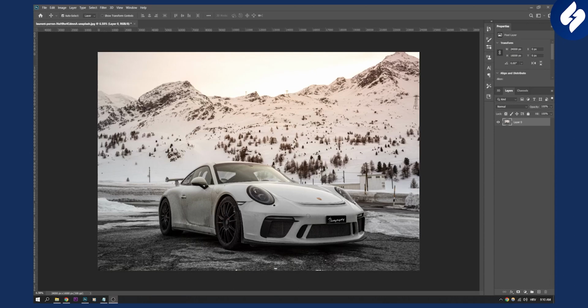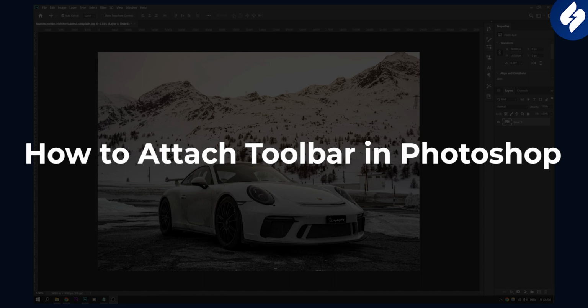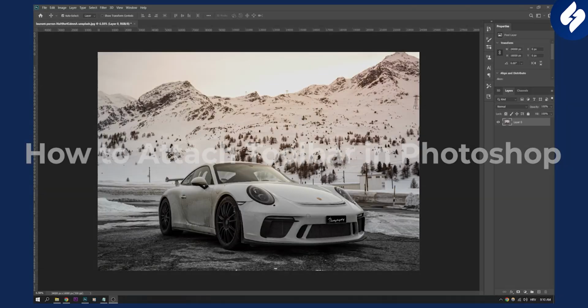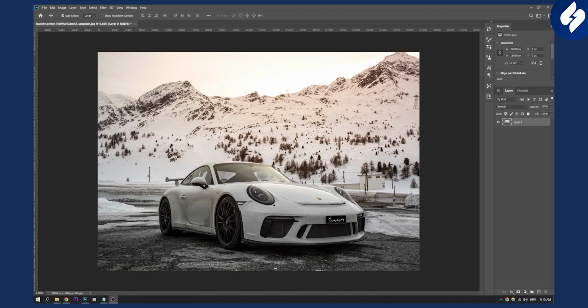In this quick Photoshop video, I will show you how to attach the toolbar in Photoshop. Now, this is a common question. A lot of people are struggling with this. While this is a simple solution, let's get started and let me show you how to do it.